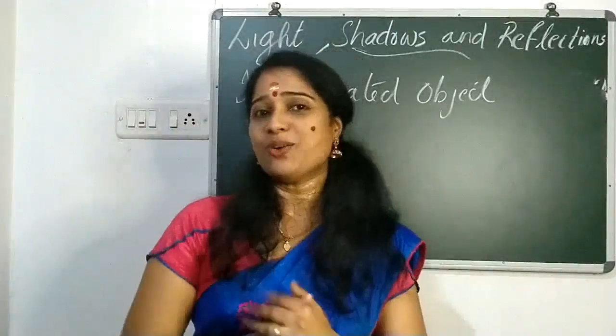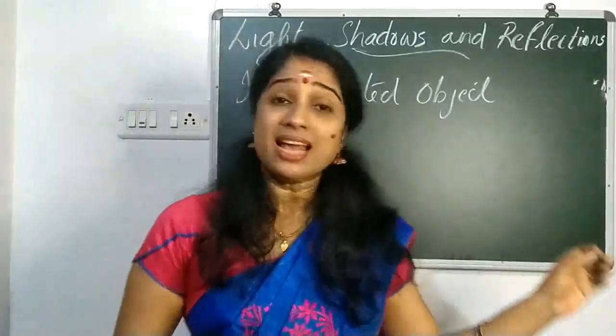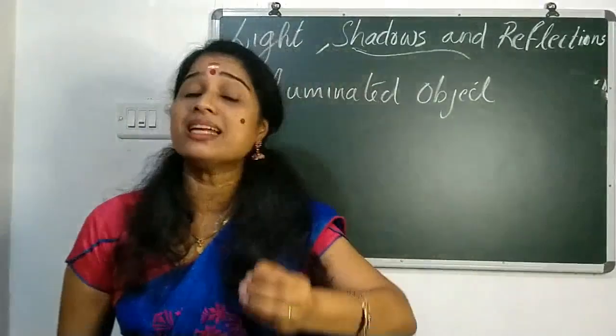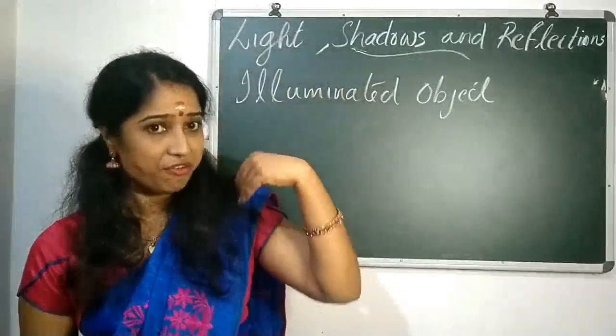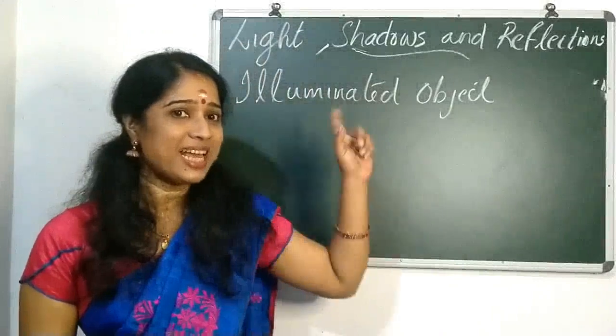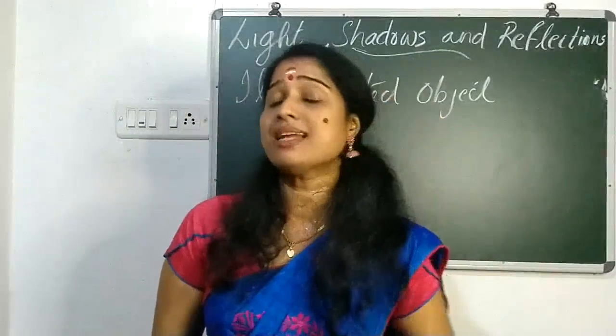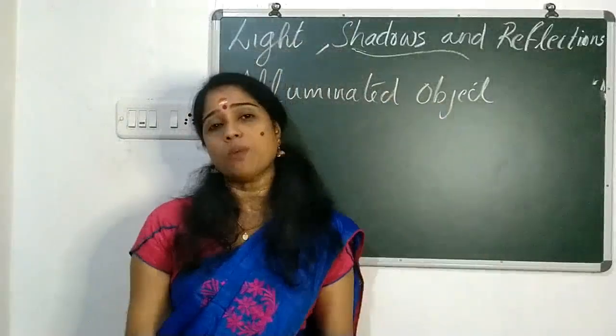Such objects are known as what? Illuminated objects. The objects that reflect the light. The objects that reflect the light of the luminous object, they are known as what? Illuminated objects.